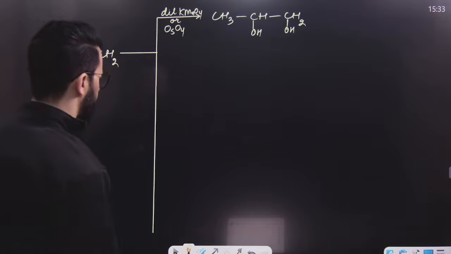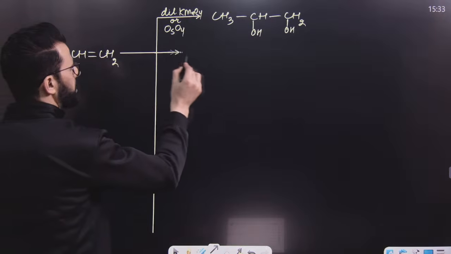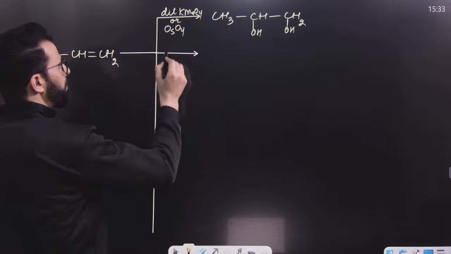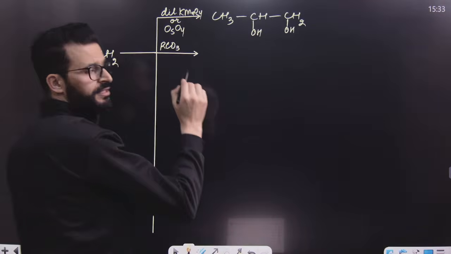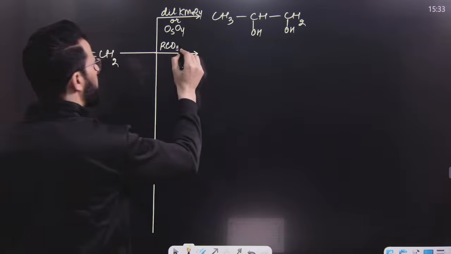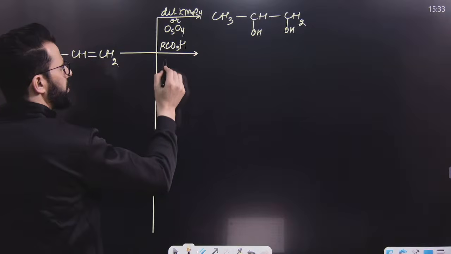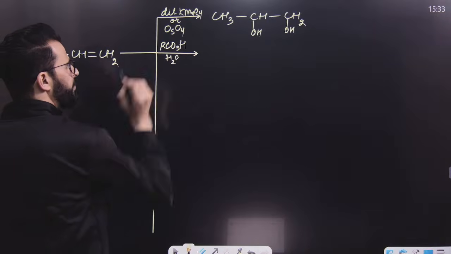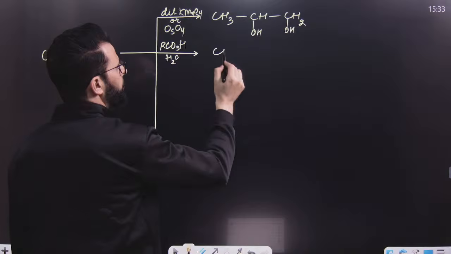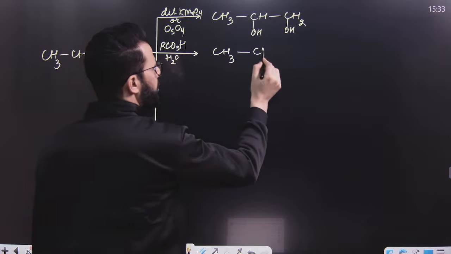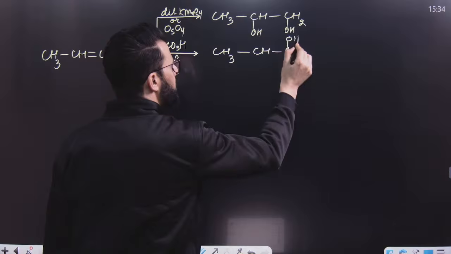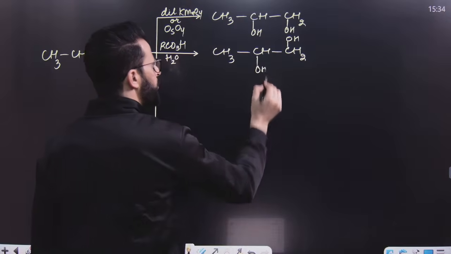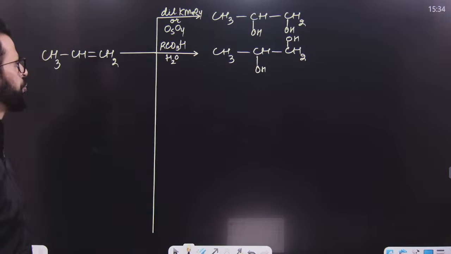I hope this is clear. Now, after this, if you use per acid, it's not carboxylic acid, it's one oxygen more than that, per acid or per oxo acid followed by hydrolysis. Remember, my dear lovely students, this will be once again a hydroxylation reaction, but this hydroxylation will be an anti-addition reaction.